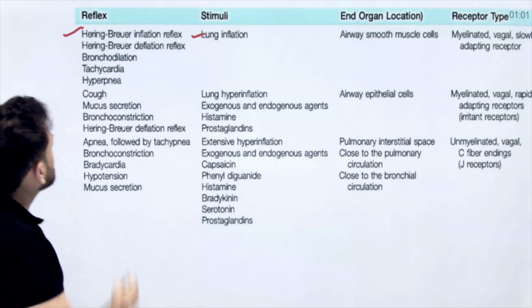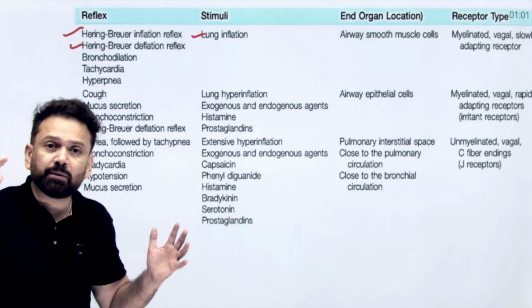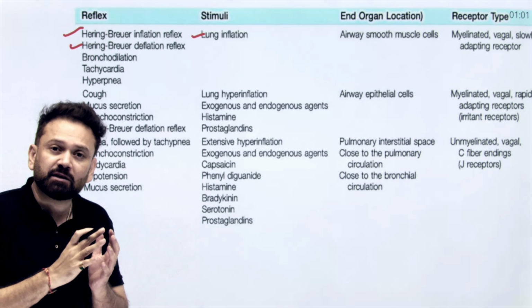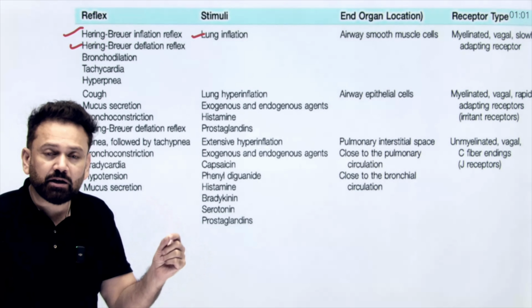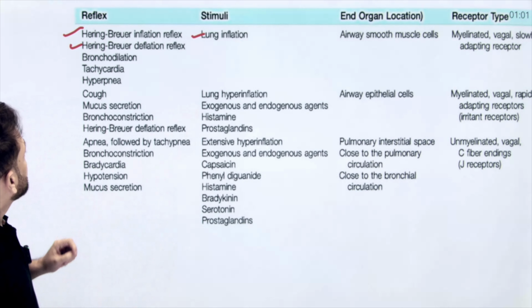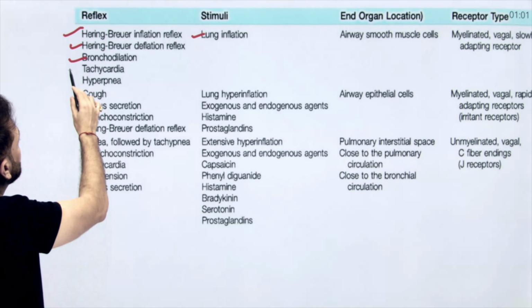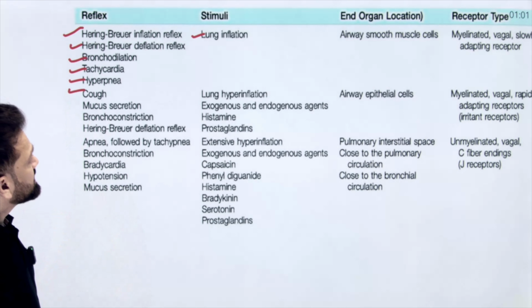Now second is Hering-Breuer deflation. Again the same thing. Inflation will inhibit inflation, it will cause deflation. Deflation will inhibit further deflation, it will cause inflation. So Hering-Breuer inflation and deflation reflex is by vagus nerve. Then the reflex can be bronchodilation, tachycardia, hyperapnea, cough, depending on various situations.